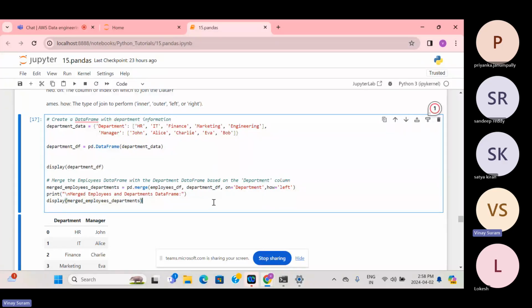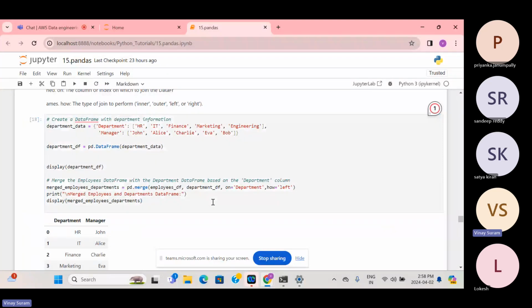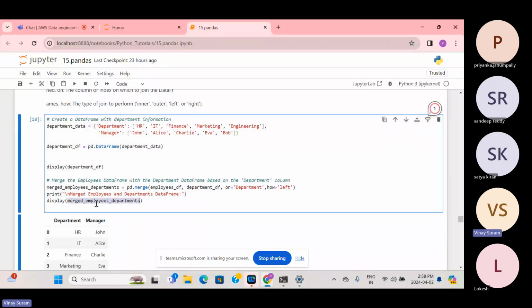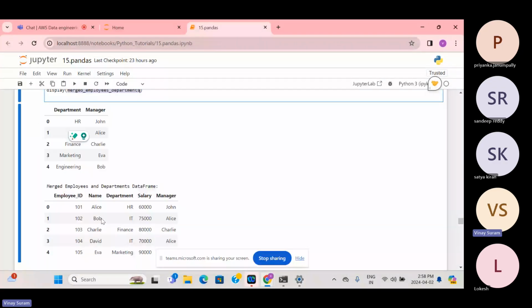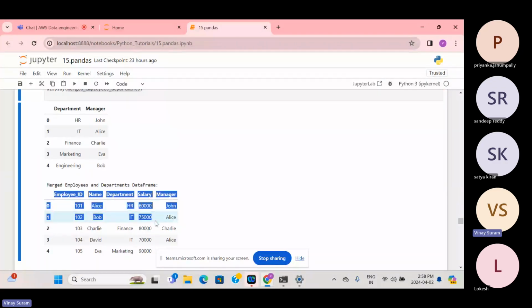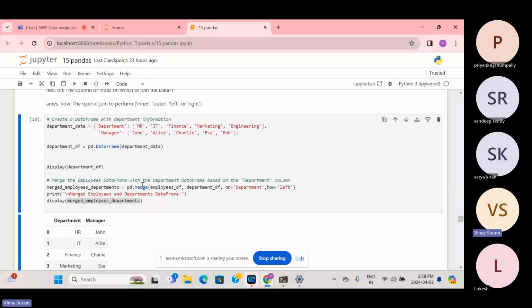Now you can see department and manager name, and the merged joined df. You can also use join over here. Both join and merge are the same, so you can use either. You can also set how equals inner, or how equals right, something like that.